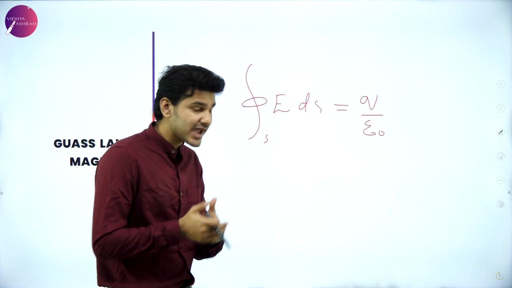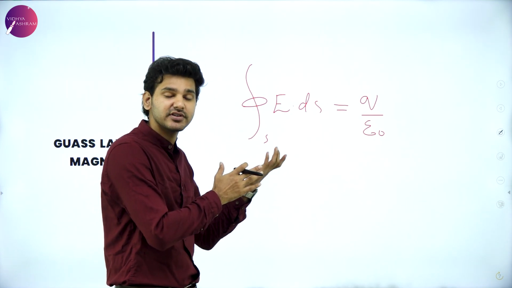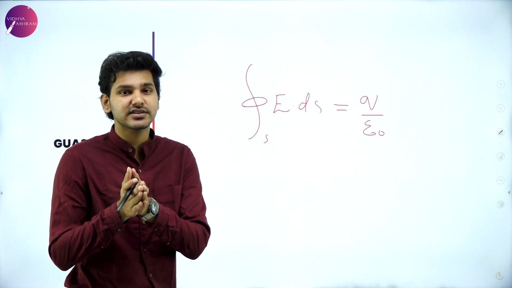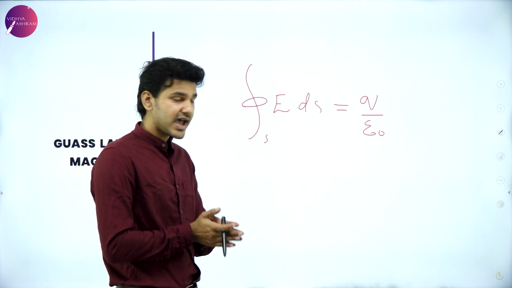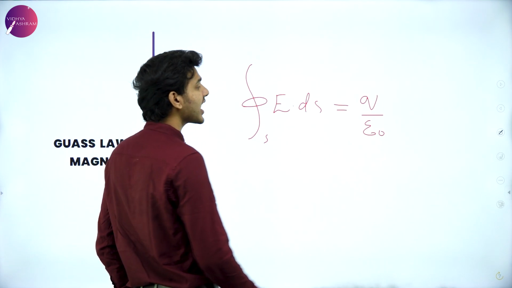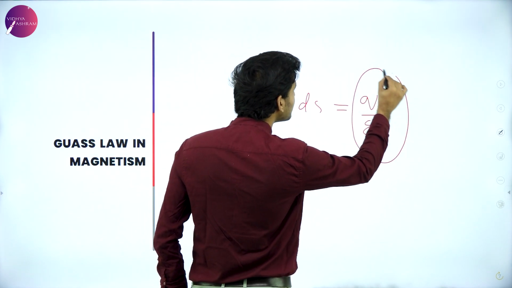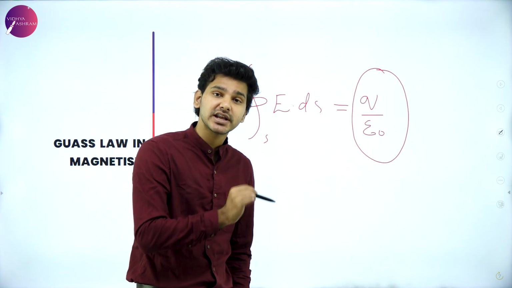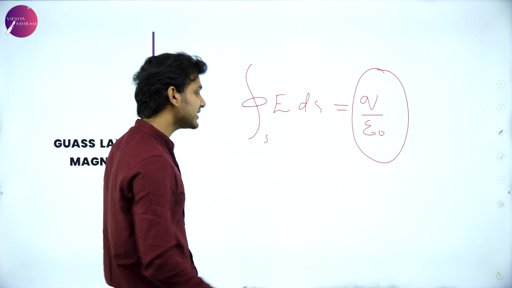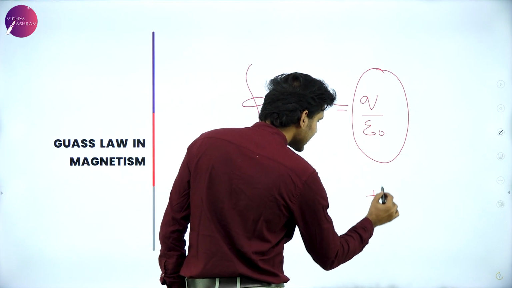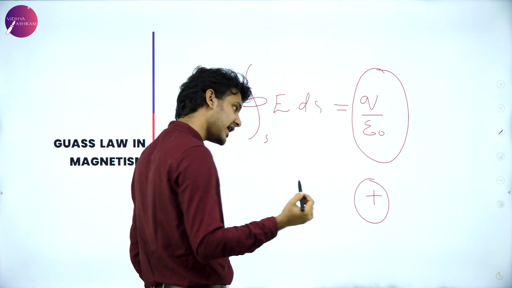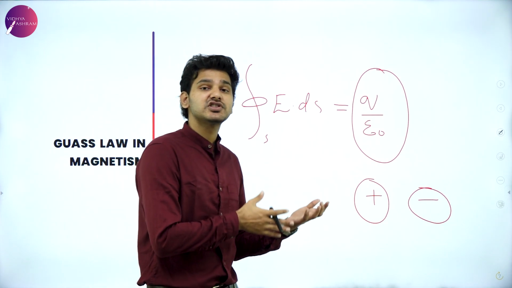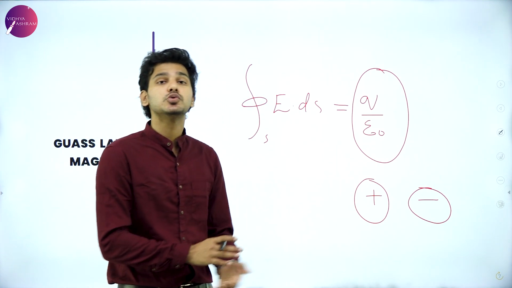So we are going to apply the law, that is Gauss's law for electrostatics, similarly to magnetism here, and see if there are any differences. We know that in electrostatics we can write this equation as q by epsilon naught only because of one reason. That reason is that charges exist as single poles, that is, as positive or negative poles alone, that is, monopoles for charged particles such as this do exist.